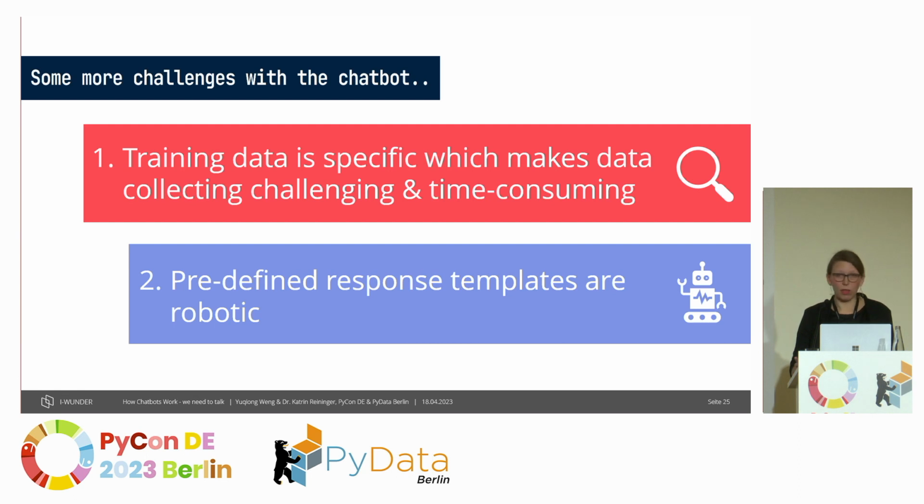But there are also other ways chatbots can be built, and I think it's time in the end to have a quick look at large language models and how they could maybe help us with our issues here.